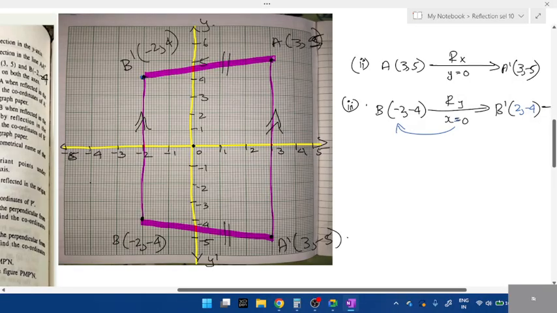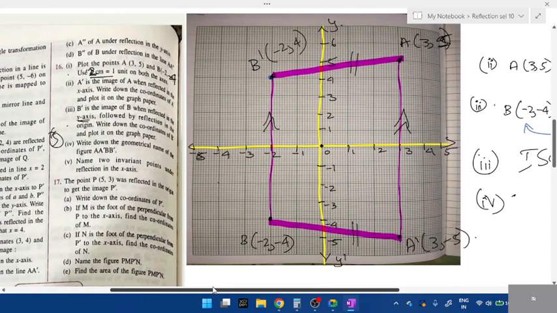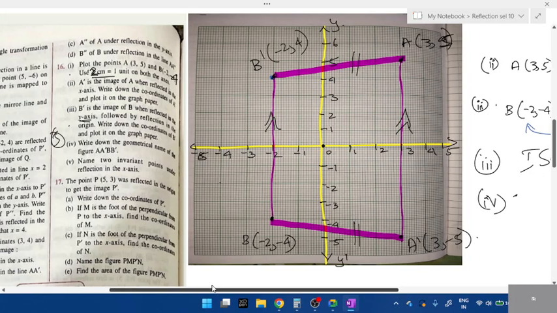Because they're equal. Okay, so you can use a scale. Use your scale and just measure it. If it is 0.5 or 0.2 centimeter less or more, it doesn't matter, because it is definitely an isosceles trapezium. Which one is this? Write down the points. Okay, third is done. Fourth, name the figure: isosceles trapezium.